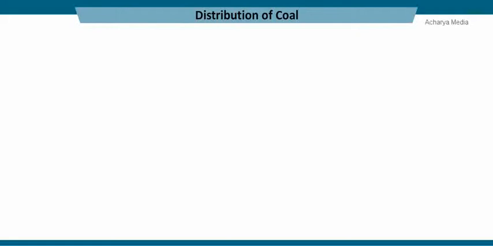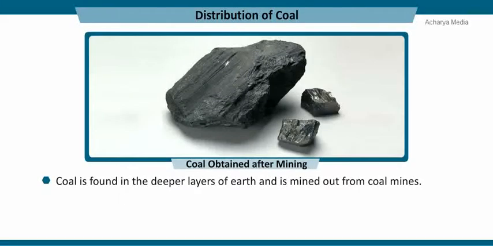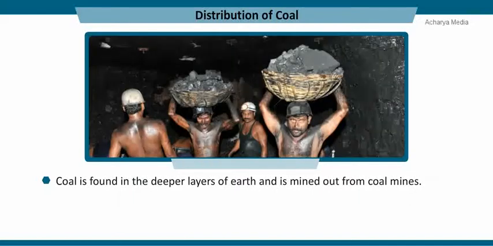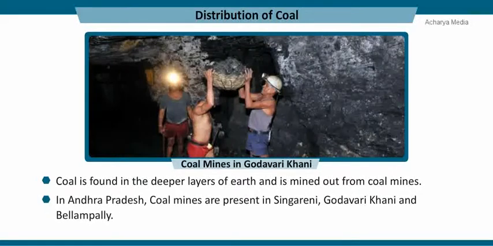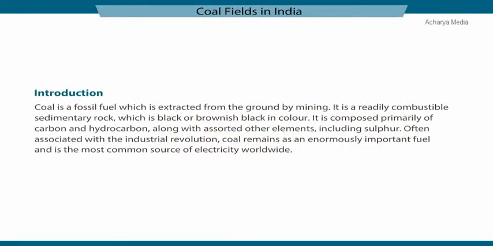Geographical distribution of coal in India is unequal. It is found in abundance in states like Orissa, Madhya Pradesh and Jharkhand. Andhra Pradesh also has a few coal mines. In Andhra Pradesh, coal mines are present in Singareni, Godavari Kani and Belampalli. Coal fields in India.